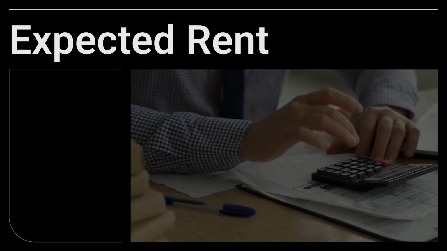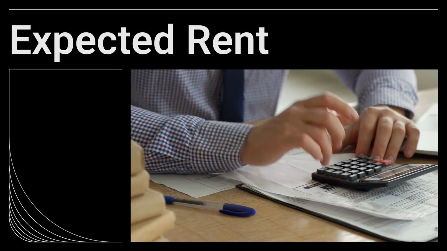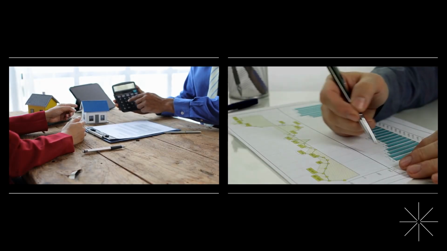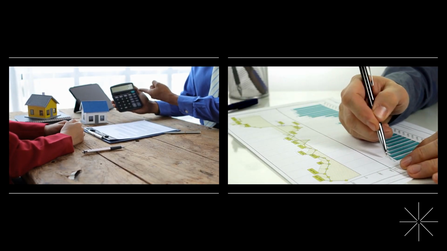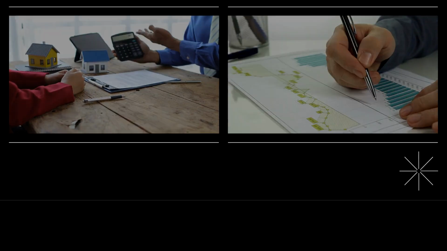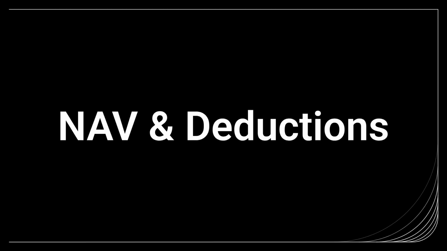Next, let's look at the crucial steps for income computation, starting with gross annual value, or GAV. Step 1 in finding the GAV is determining the expected rent, which sets a baseline for the property's annual value. The GAV is determined by comparing the expected rent with the actual rent received, and a fair rent comparison, choosing the highest value as per tax laws. Once GAV is calculated, we move to net annual value, or NAV, and applicable deductions.